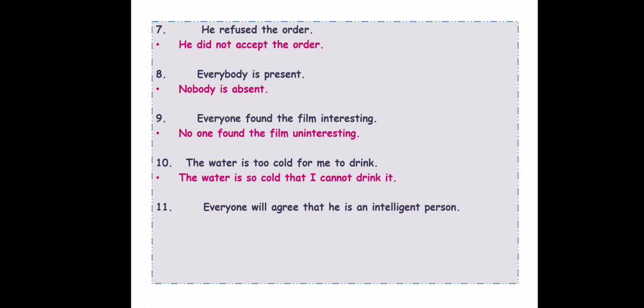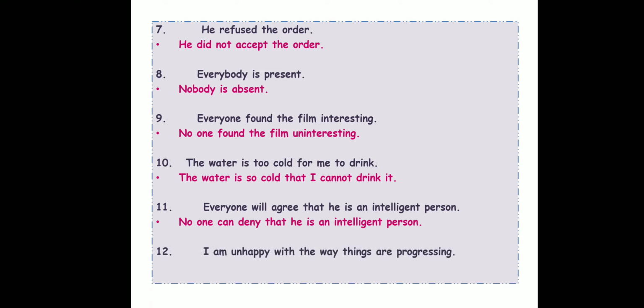What if I change agree? If I make it disagree? Disagree is the opposite of agree. If I say no one can, okay, so over here I have used deny, which is also okay. Disagree is also correct. Deny is also the opposite of agree. Both are correct. Okay. No one can deny that he is an intelligent person. That means everybody will agree that he is intelligent. No one can deny. Deny is the opposite of agree. You can also use disagree. That he is an intelligent person. Alright, last one over here.